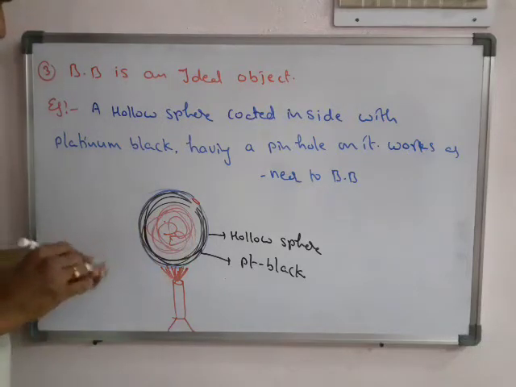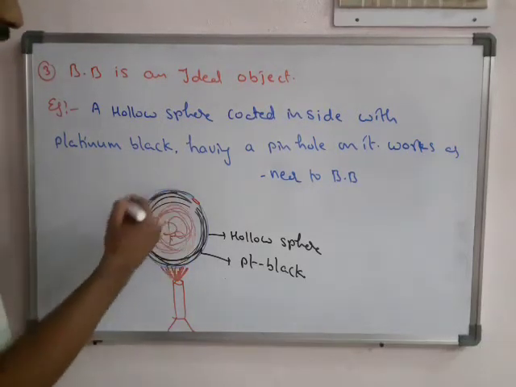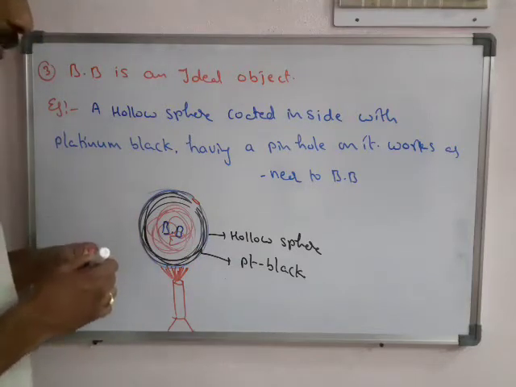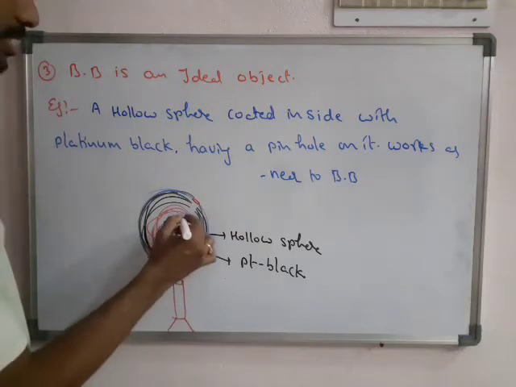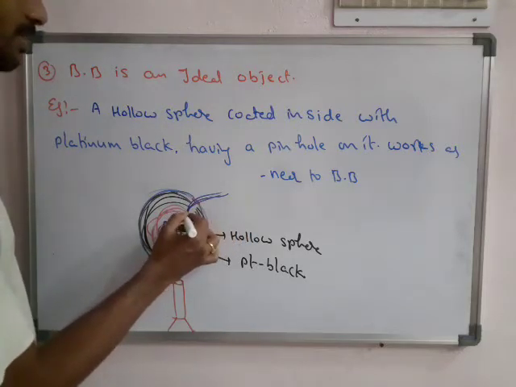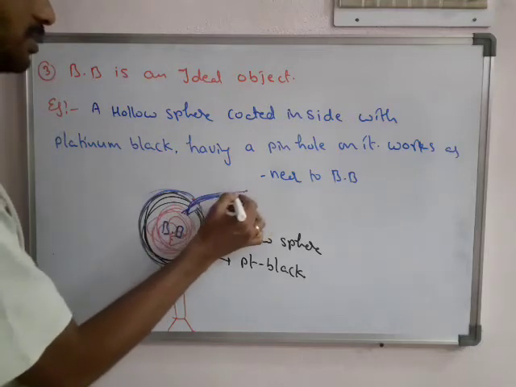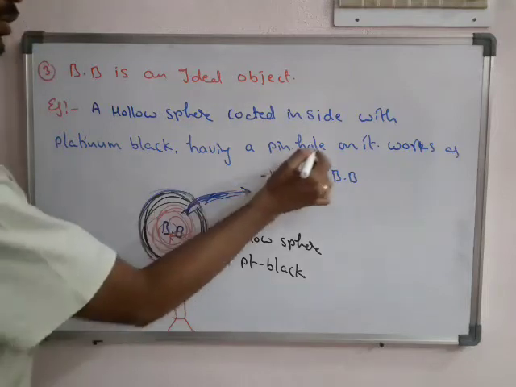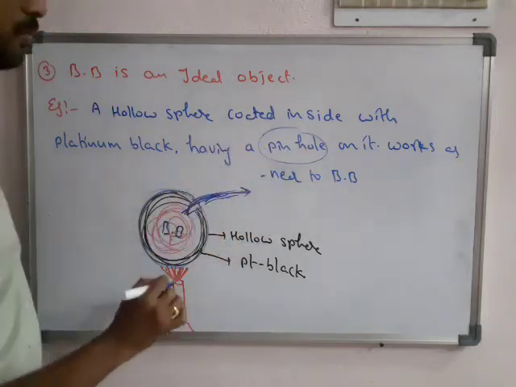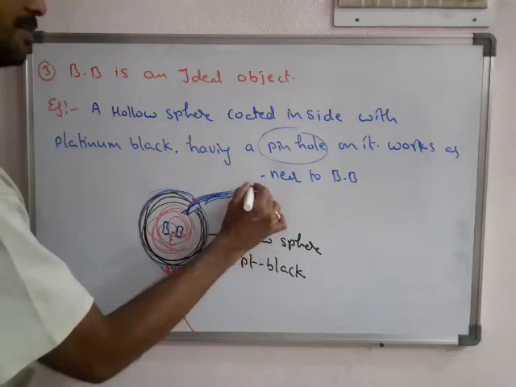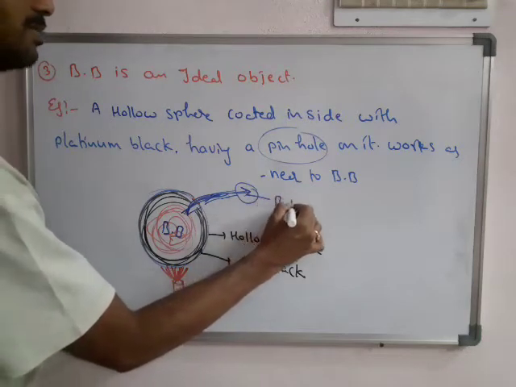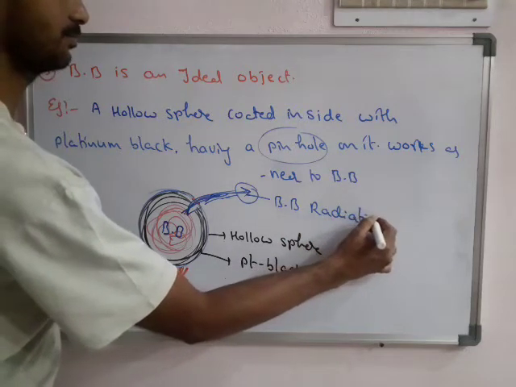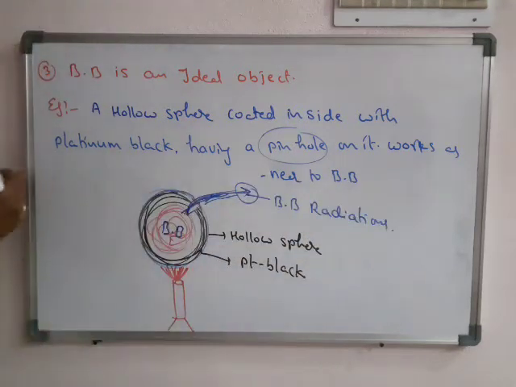So if we heat it, automatically inside the black body, we know that the black body here is not outside of the sphere. This inside is treated as a black body. On heating, it releases some radiations. The radiations are exactly released out from the hole. Pinhole means very small hole. These radiations are known as black body radiations.